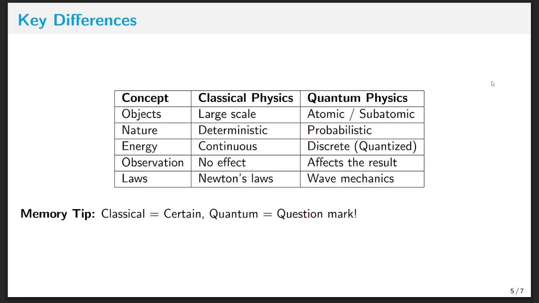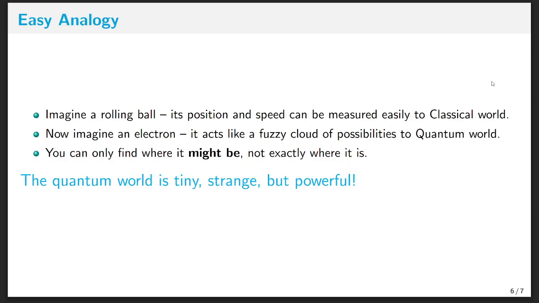Classical laws are deterministic. Deterministic is nothing but we know exactly what will happen in the future. Whereas quantum laws are probabilistic, so we only know the chances, only the probabilities. If we observe, there will be no effect in classical physics, whereas in quantum physics, just observing something can change the result. Remember this line: classical equals certain, whereas quantum equals a question mark, or probability.